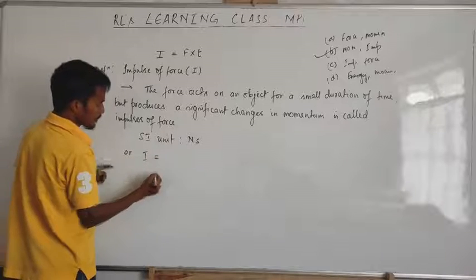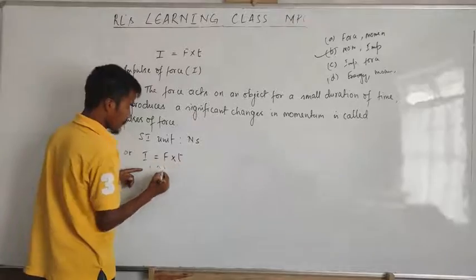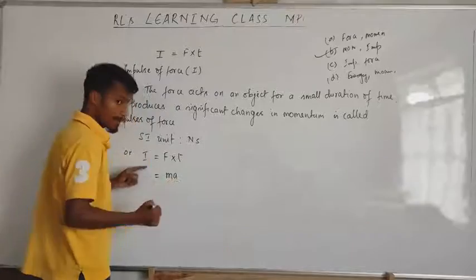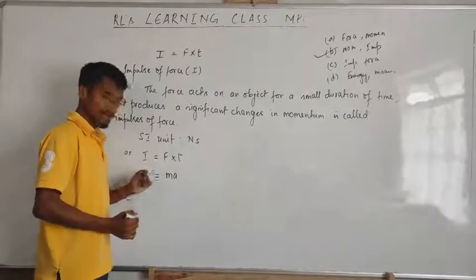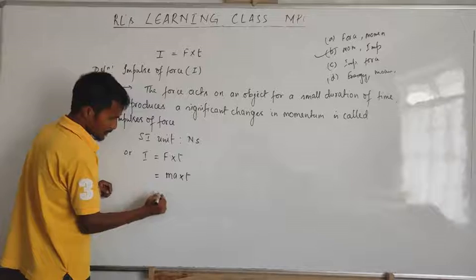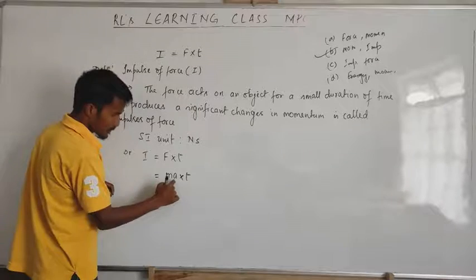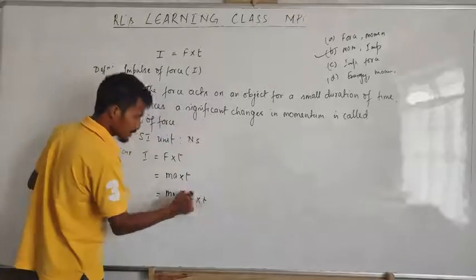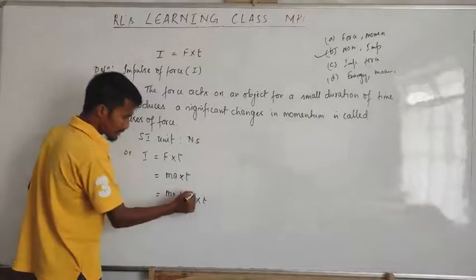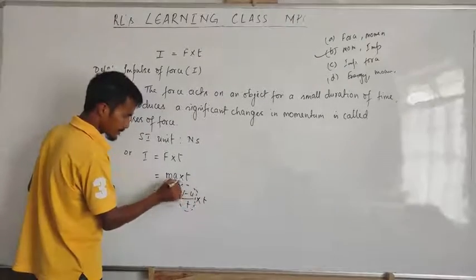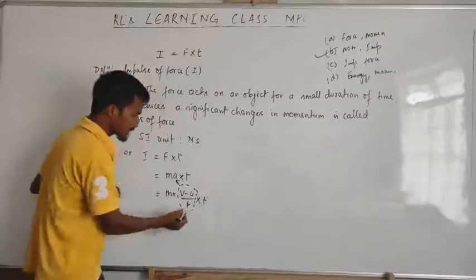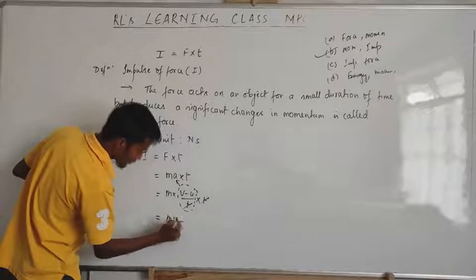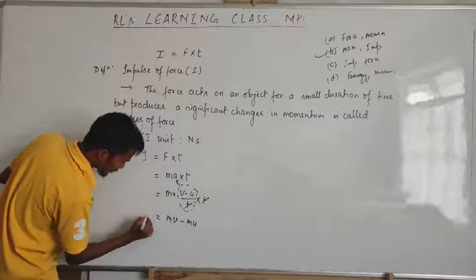Our impulse is equal to force into time. But what's the formula of force? Force we got ma. You remember in the second law, force is equal to ma. And what's the formula for a? a is (v minus u) by t, into t. This t is here, from a, acceleration. Now this t and t cancel. Then we got here m into v, then m into u. Then we got I.